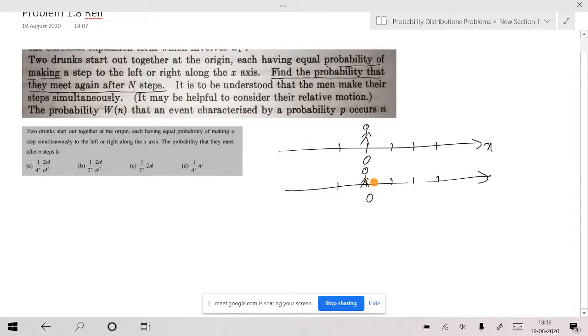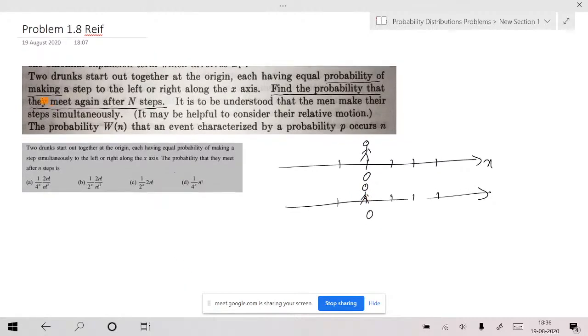Initially they were at the origin, making the step to the left or right along the x-axis. Two drunks start out together at the origin. Let me define a separate x-axis for them so that there is no question of colliding with each other. That's the best idea. So after taking n steps, both of them will take n steps.